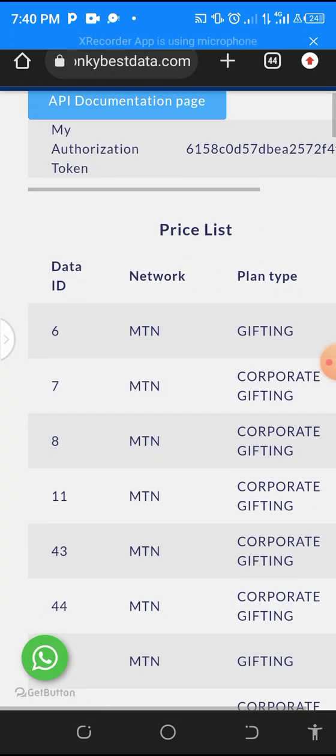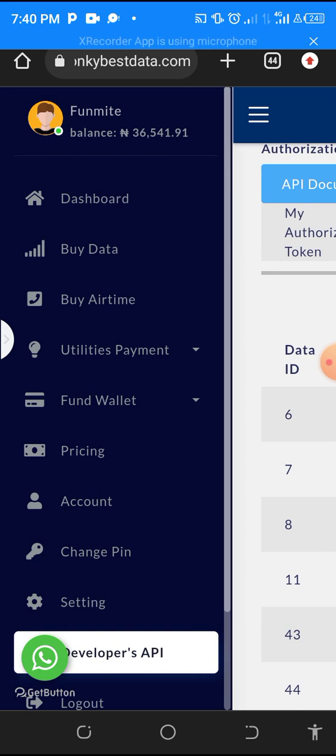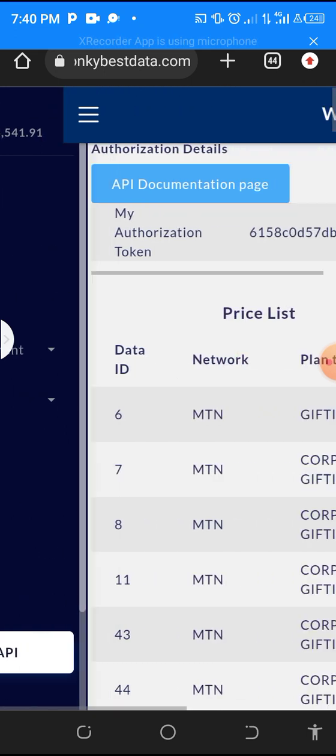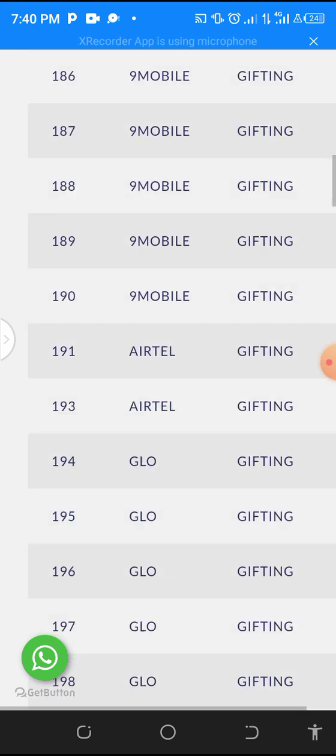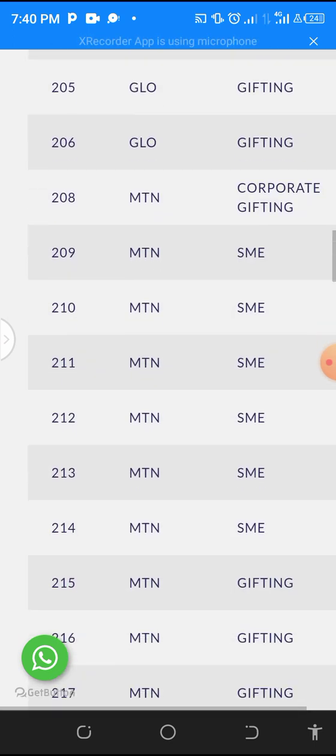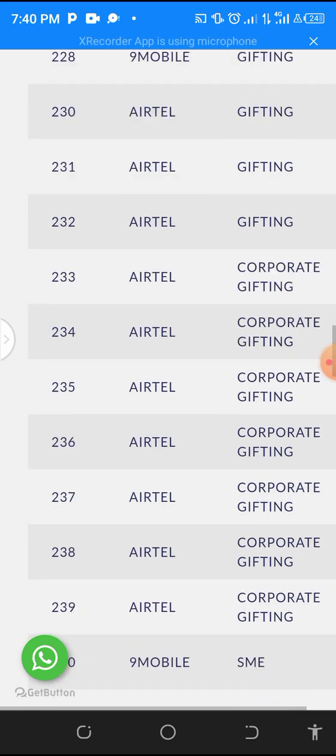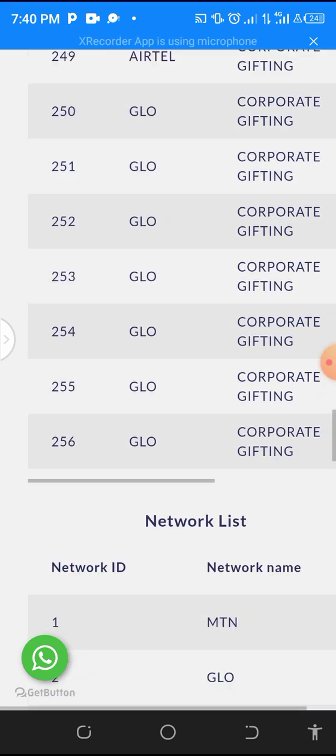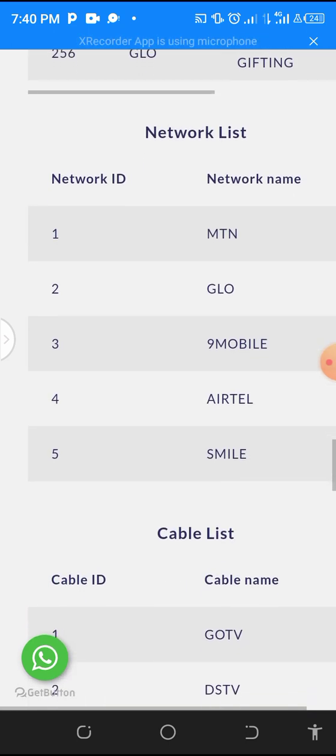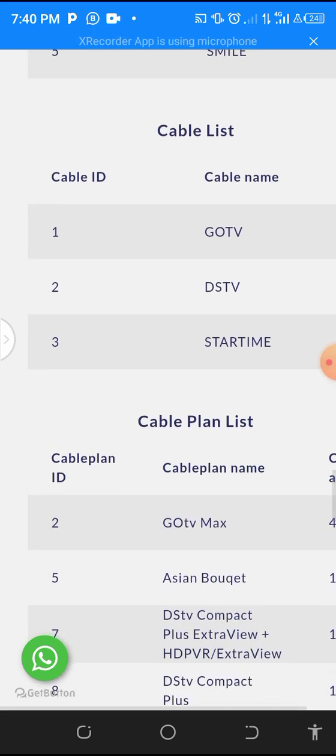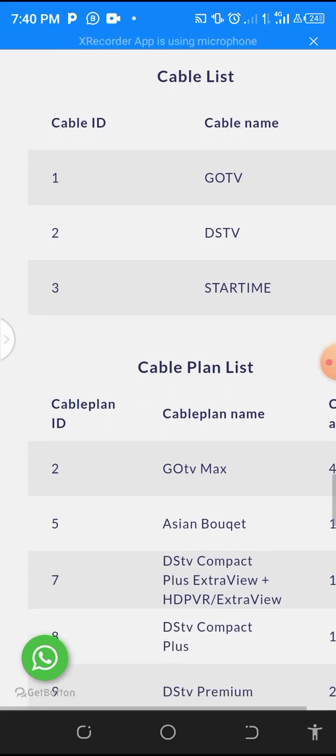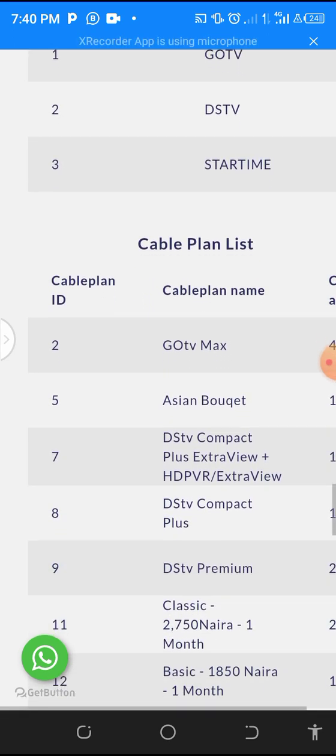So don't forget how we got here. You click here, you see developer API. So you scroll down to the aspect where there is cable. Scroll down. Okay, network please. You come to cable, and then these are the cable. This first part will be done for you. The pricing is what will not be done for you.